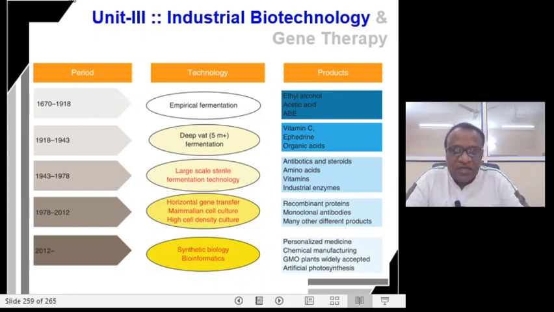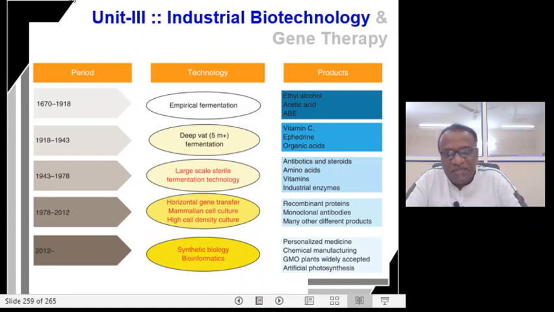So it's about continuous culture in deep tanks. Then the products were vitamin C, organic acids, and so on. And from 1943 onwards, large scale sterile fermentation technology came into force, and the products were the antibiotics, steroids, amino acids, vitamins, and so on.